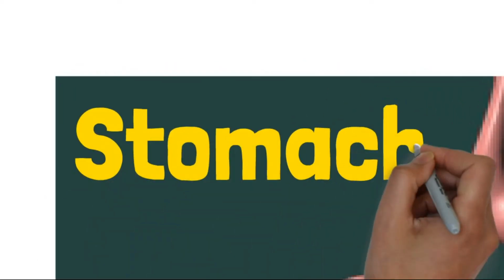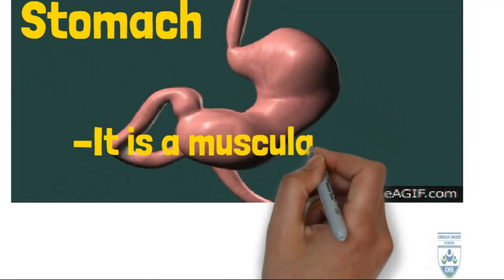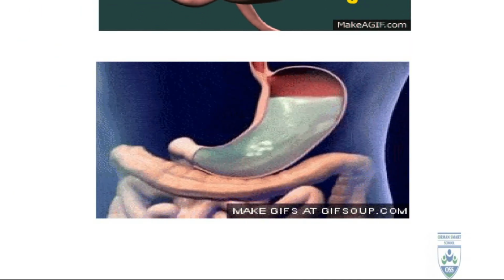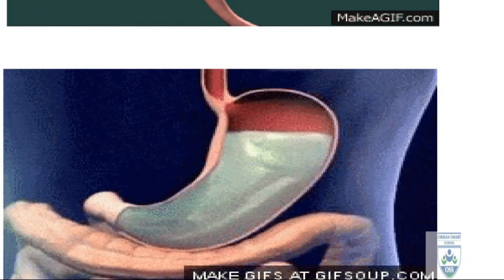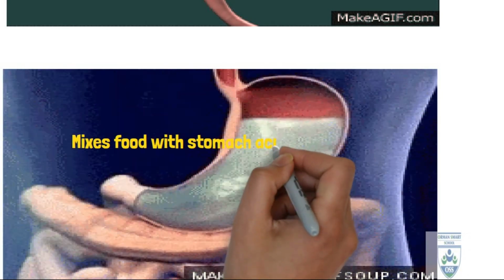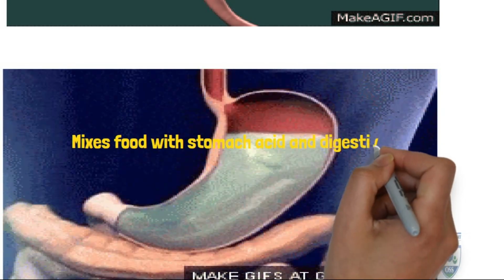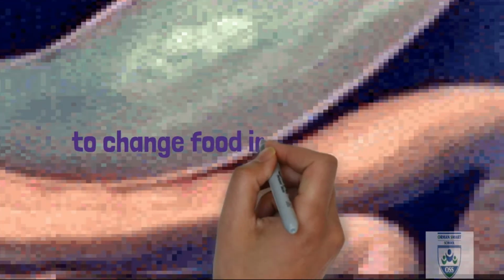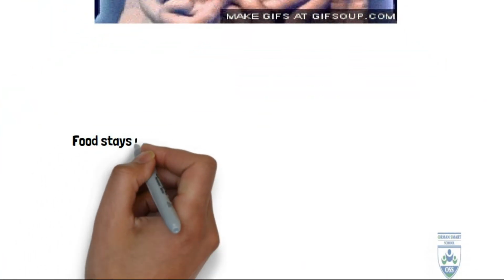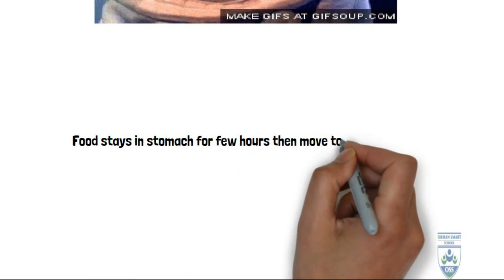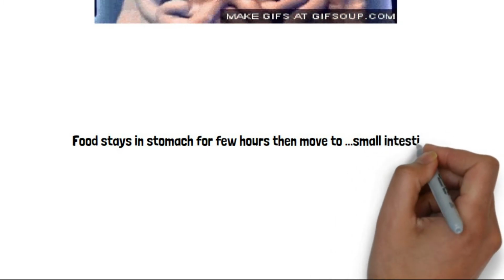The stomach is a muscular organ. It acts like a muscle. When the food gets in it, it mixes the food with stomach juice or stomach acid, or we can call it a special enzyme or special digestive juice, to change food into a soapy liquid. Food stays in the stomach for a few hours, then moves to the small intestine.